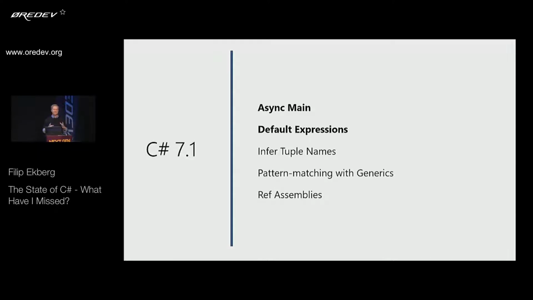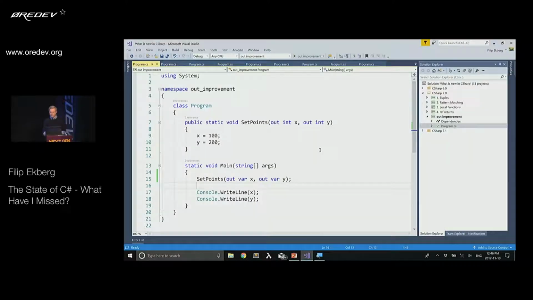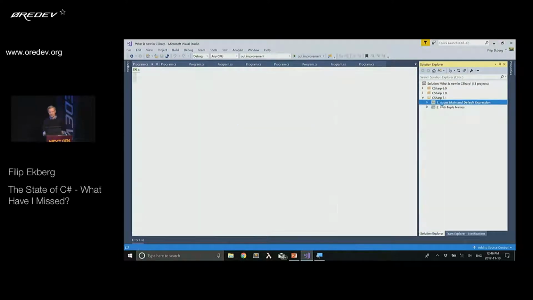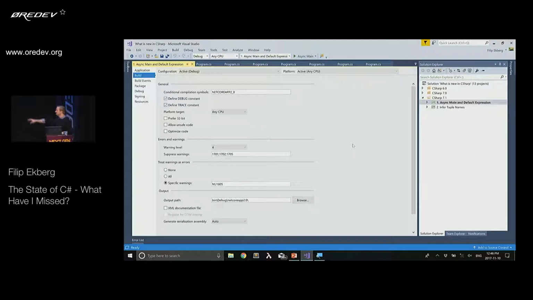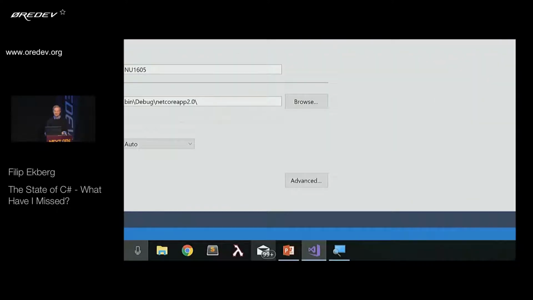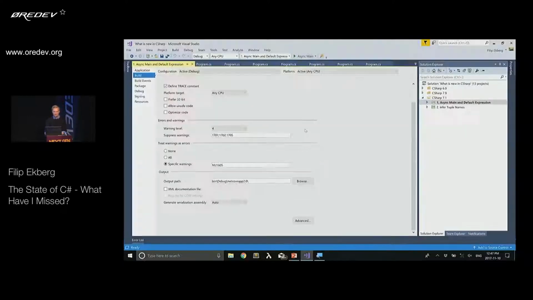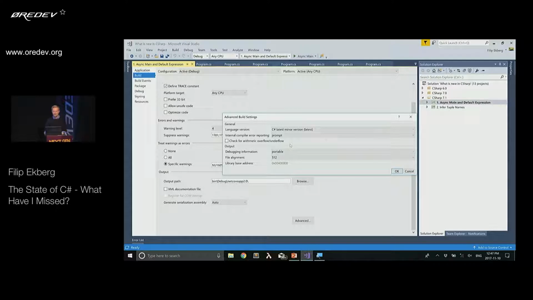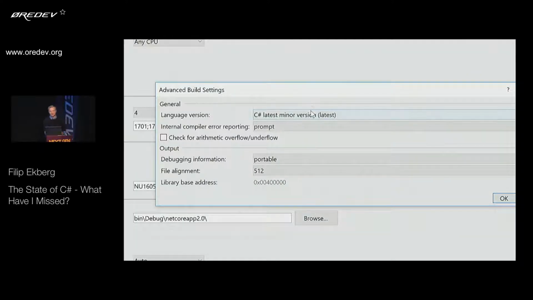I mentioned that C# 7.0 came out with Visual Studio 2017, and they recently released C# 7.1. Of course, I have demos for that as well. The way that you say that you want to use these features is that you go into the properties of your project. This is a per project setting. You go down to the bottom and choose Advanced in the Build tab. Click Advanced here, and then we can say which language version we want to use.